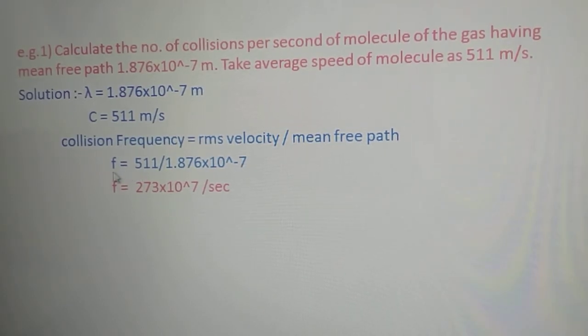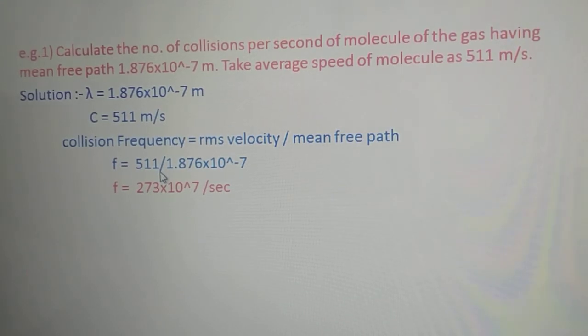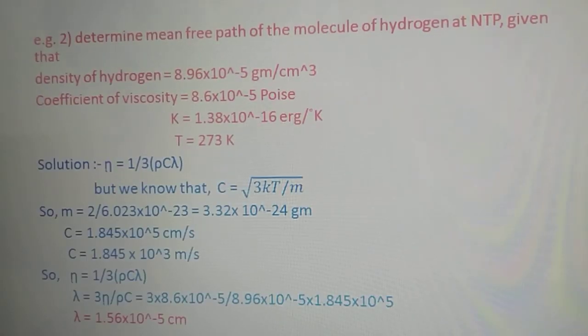So this collision frequency F is equal to 511 divided by the mean free path 1.876 into 10 to the power minus 7. If you do these calculations, we will get the collision frequency equal to 2.73 into 10 to the power 9 per second, right?